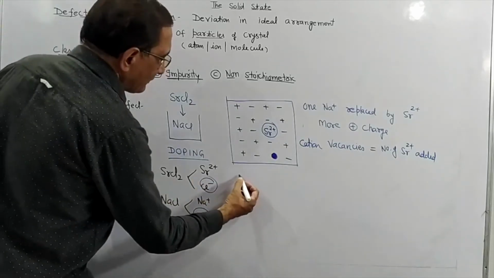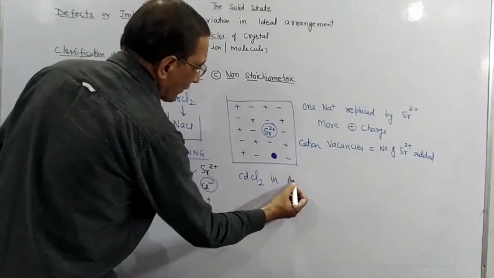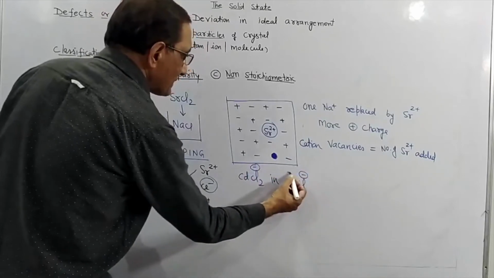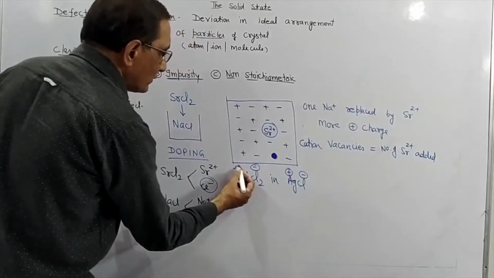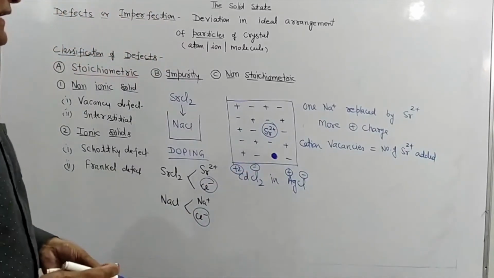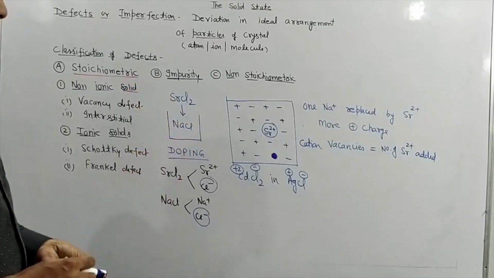Similarly, we can take another example. We can add cadmium chloride in silver chloride. Again students, Cl has no change, Ag is plus 1, Cd is plus 2. So if the cadmium ion replaces Ag+, again there will be cation vacancies. So I hope this impurity defect part is clear to all of you.